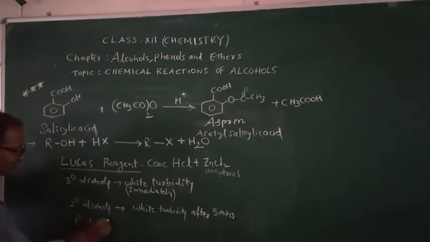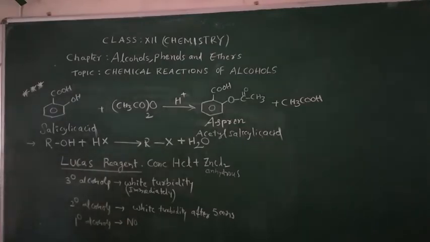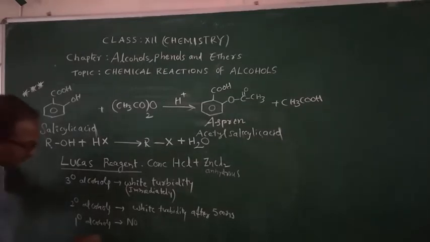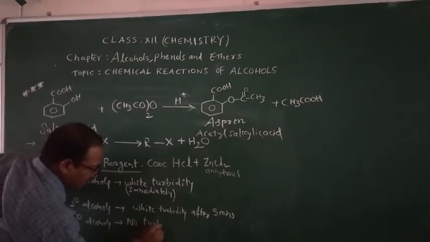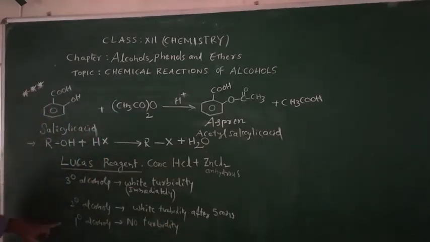Primary alcohols, no turbidity. Right, children? This way, primary, secondary and tertiary alcohols we can identify by using Lucas reagent.